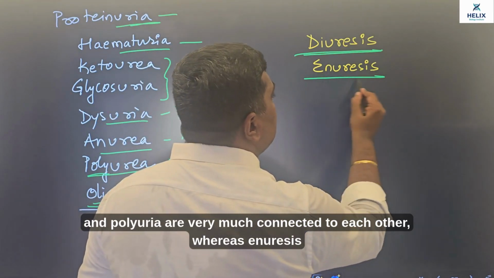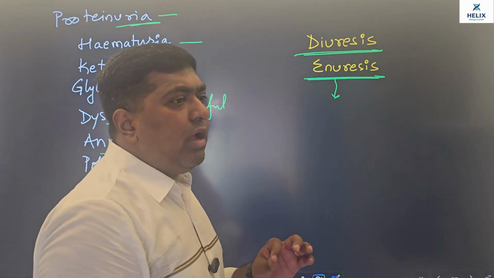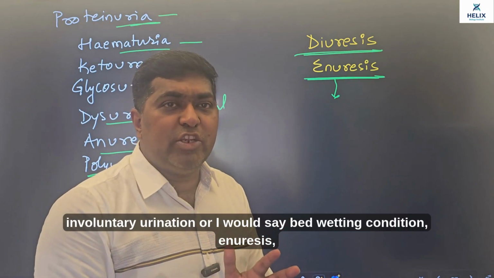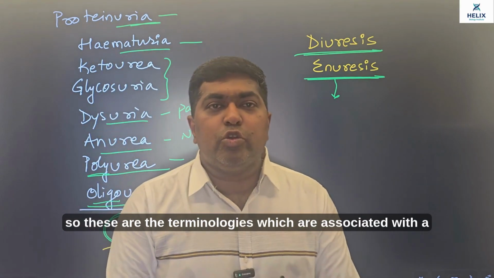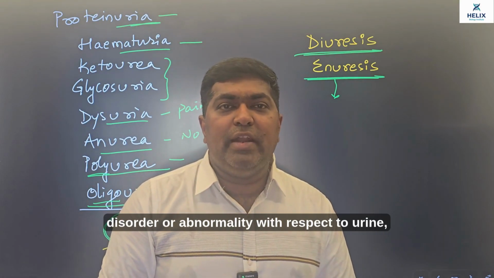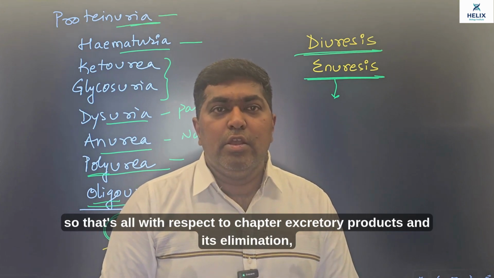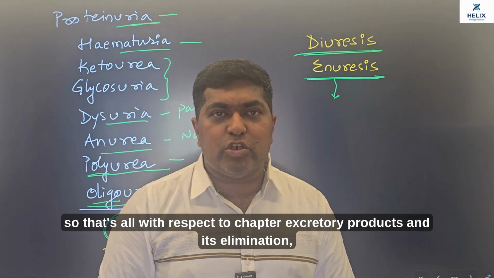Whereas enuresis, or I would rather say nocturnal enuresis, involuntary urination, or I would say bedwetting condition, enuresis. So these are the terminologies which are associated with a disorder or abnormality with respect to urine. So that's all with respect to chapter excretory products and its elimination.